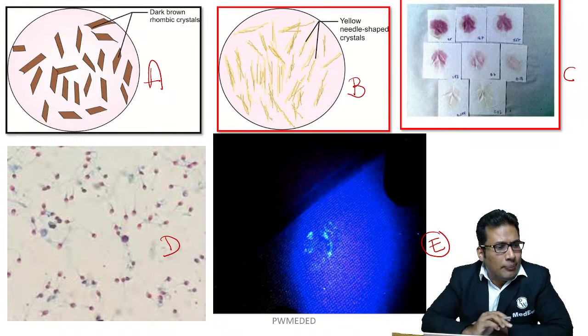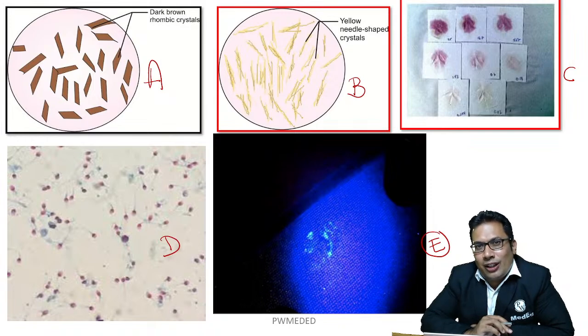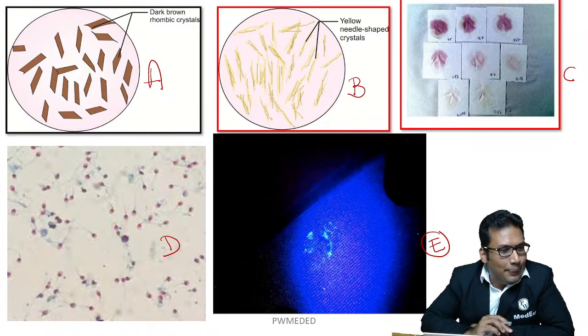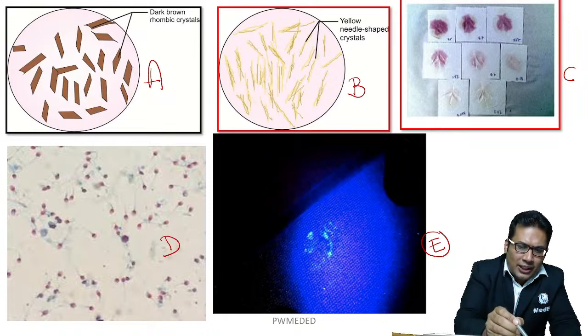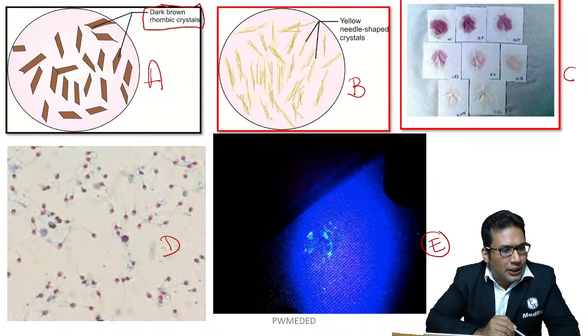Dark brown. What is A? Abhishek Kumar, Deepu Singh, Rahman, Medical Forever, Swapna Shri, can you try all these 5? So dark brown rhombic crystal. What is the answer, beta?